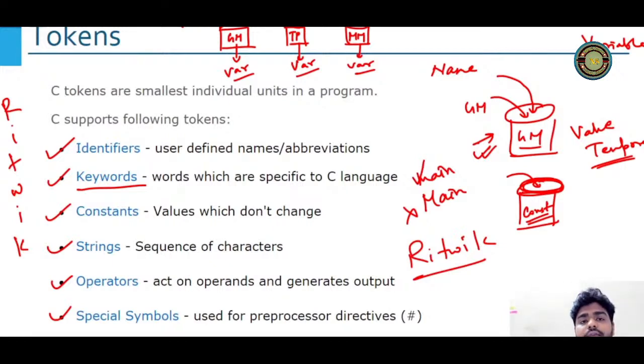Special symbols. If you remember, when I was writing the preprocessor directive, I used this hash include stdio.h, right? Now what is this hash? This is a preprocessor directive symbol. So whenever you are including header files, we use these symbols. And there are a lot of symbols. If you learn programming languages, there are annotations, there are comments, there are a lot of symbols used in various kinds of programming languages, and that is what special symbols are.